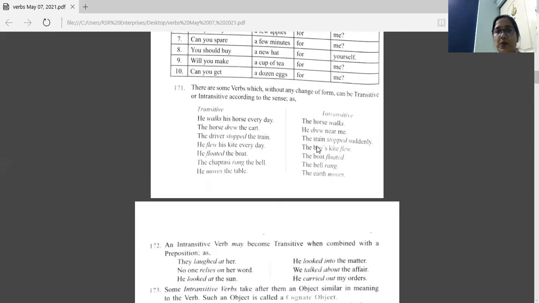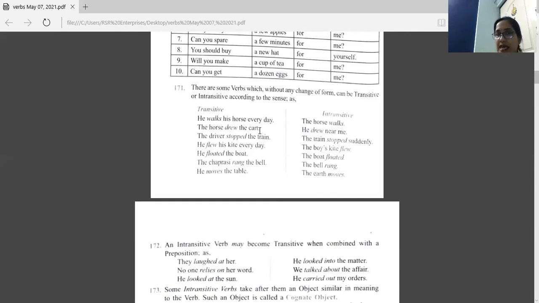There are some verbs which without any change of form can be transitive or intransitive. That goes according to the meaning of the sentence. He walks his horse every day. So walks, walk what? His horse. So horse is object here. So this is transitive. After walks, we have an object. So this is transitive. The horse walks. This sentence is getting complete with this verb only. No object after walks. So this is intransitive verb.